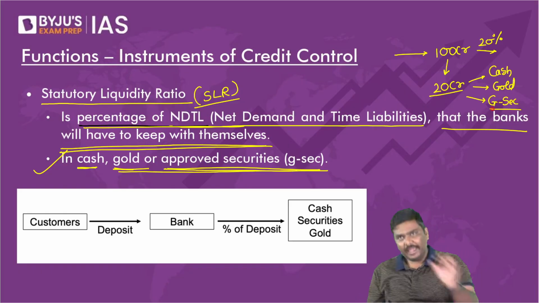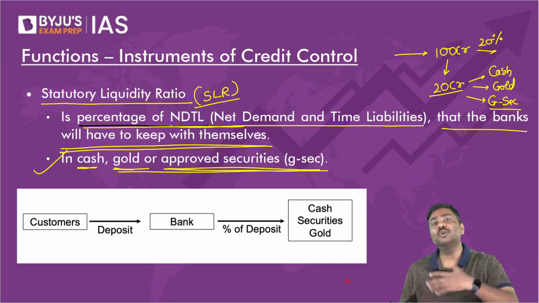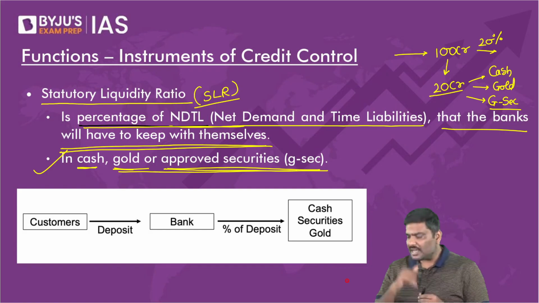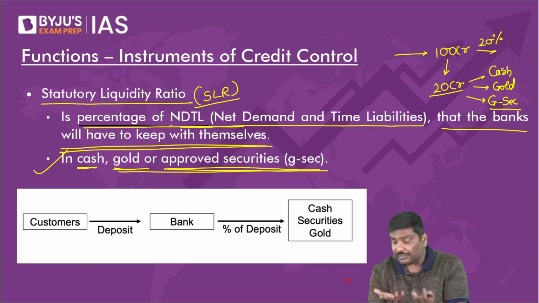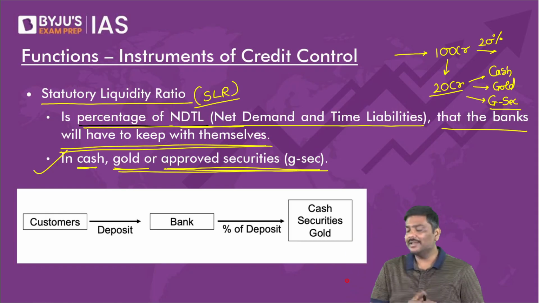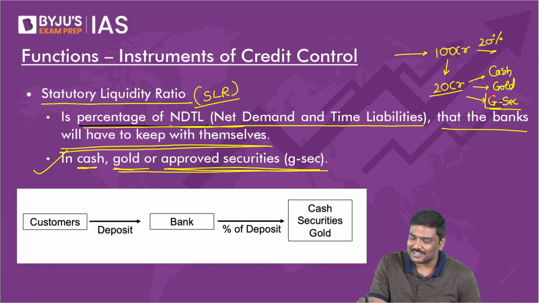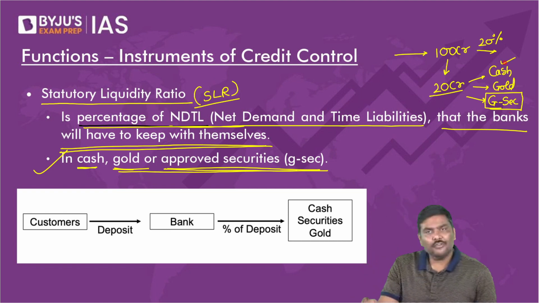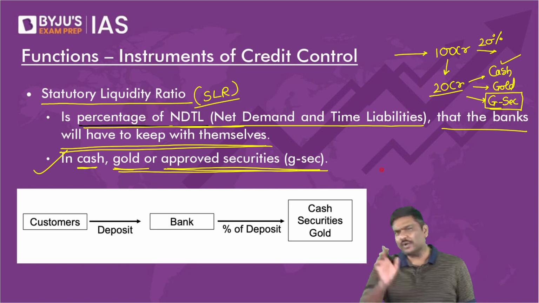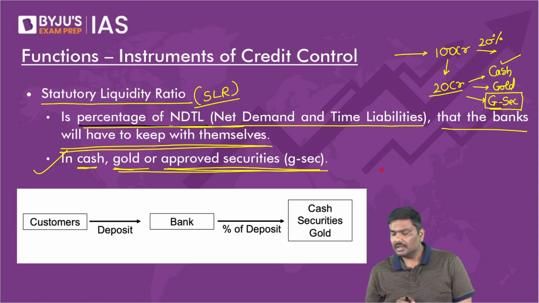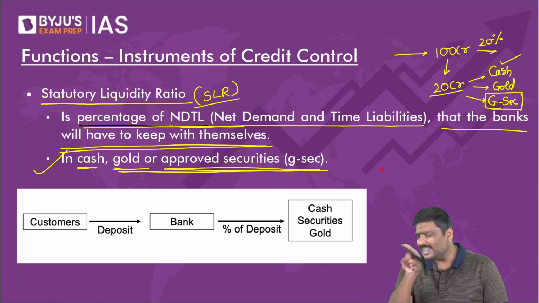Now, please tell me, if you are this bank, which of the three would you prefer? Let me know. If these are the three options available, which makes more sense for you to maintain this 20 crore rupees in? My dear, please choose government securities. I'll prove why. You can keep it in the form of cash. Some of you are choosing cash. Very good. Please tell me, will you earn any returns on the cash?